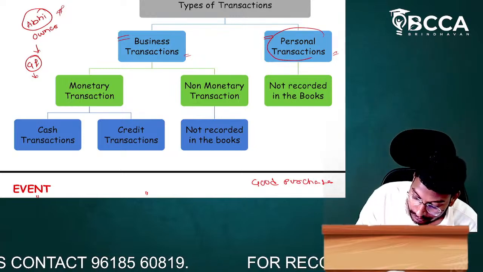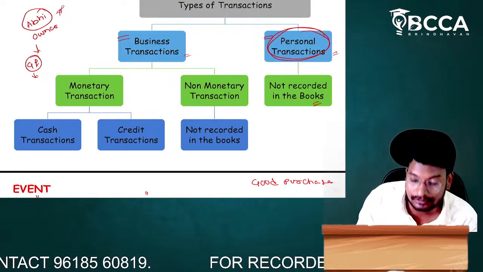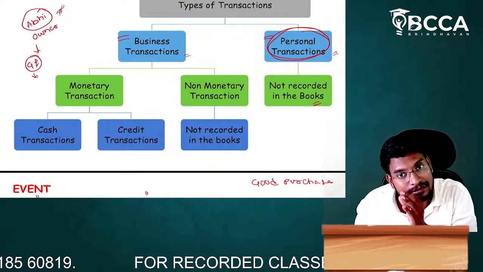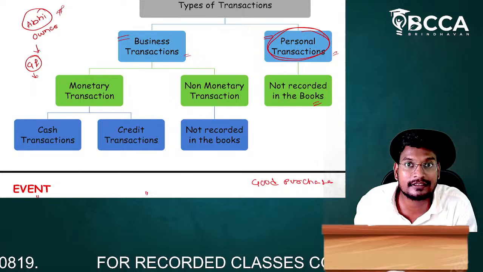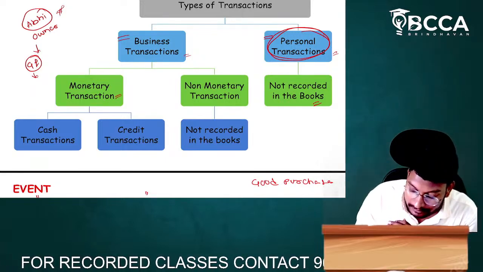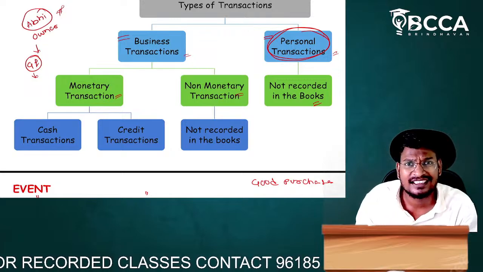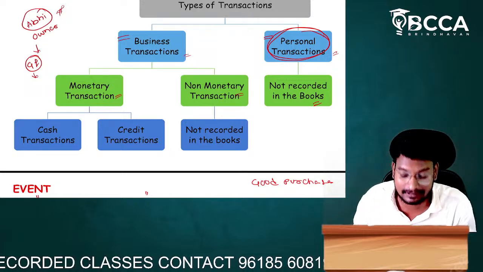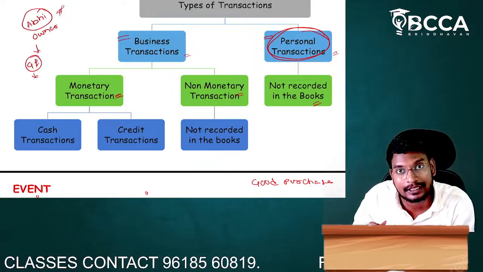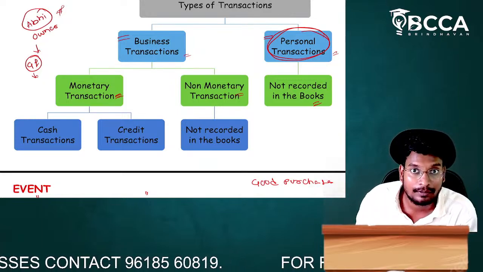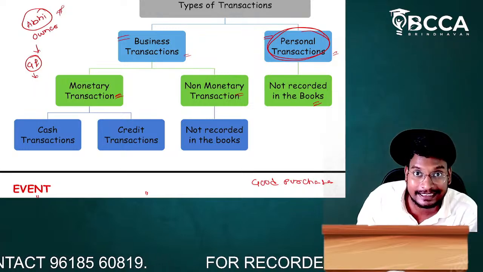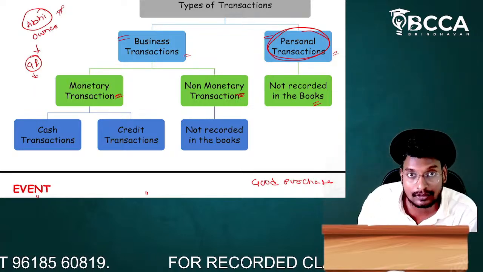So we should not record the personal transaction. We should record only the business transaction. Sir, in all the business transactions we have to record only the monetary transactions, but not the non-monetary transactions. First of all, what is the meaning of monetary transaction? Monetary transaction means the transaction should be in terms of money. If the transaction is not in terms of money, we call it a non-monetary transaction.